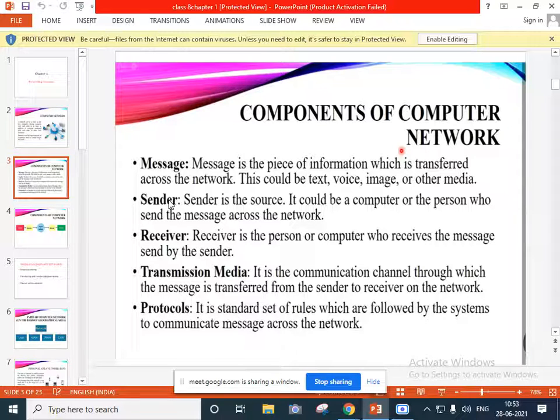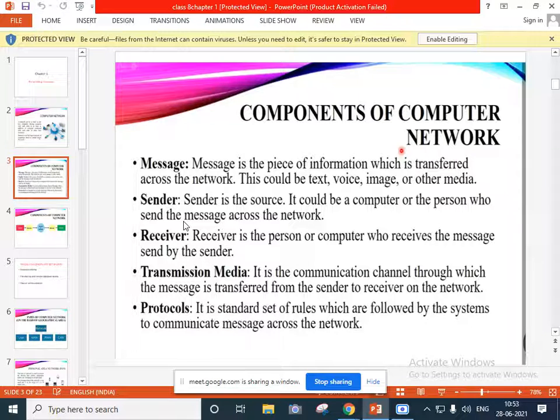Next comes sender. Suppose I am teaching here the components of computer networks, and I want to send the message to you, so I am sending the message, so I am the sender here. The sender is nothing but who sends the message. Next comes receiver.